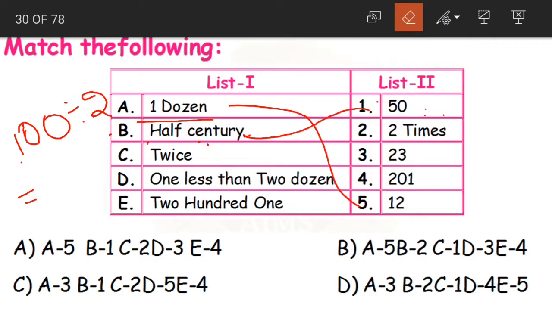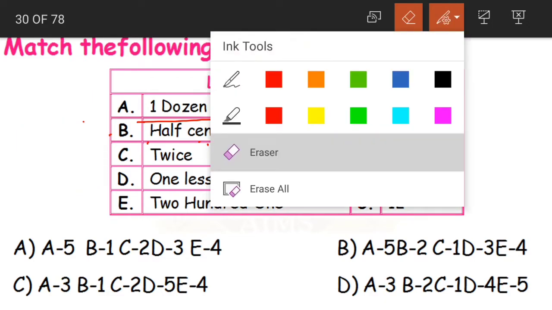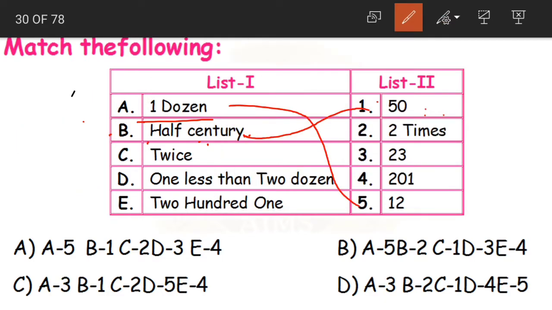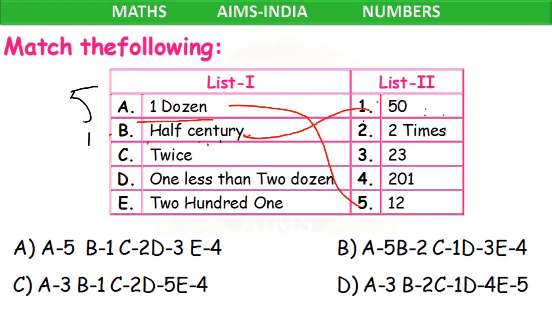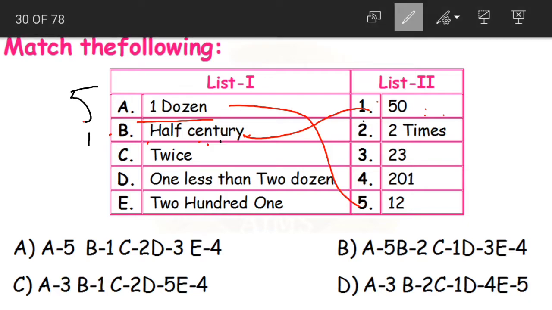Now what is the main advantage in match the following? What did we do? We solved only 2. A is 5, B is 1. Yes, let us look at the options now. Option A 5, B 1. Yes, that is what we have got here, A5, B1. Now option B, A5, B2. B is 1. Yes, so this is wrong.